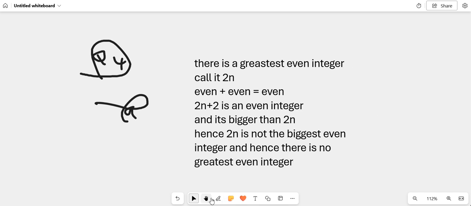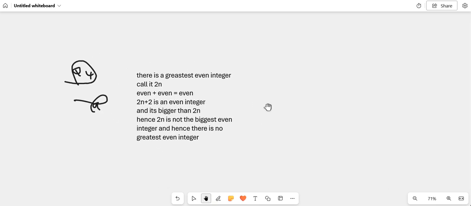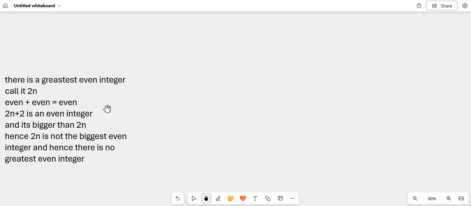So because 2n plus 2 is bigger than 2n and it's also an even integer, that means that there is no biggest even integer. Now let's do part B.